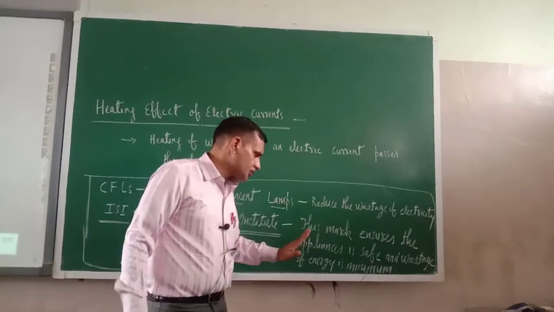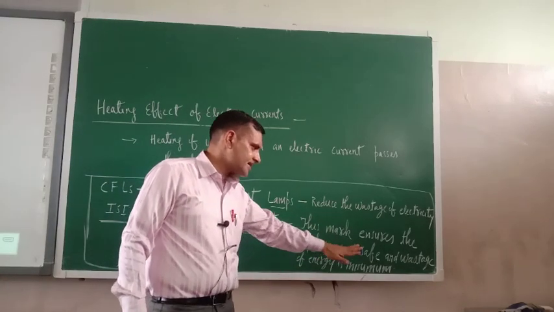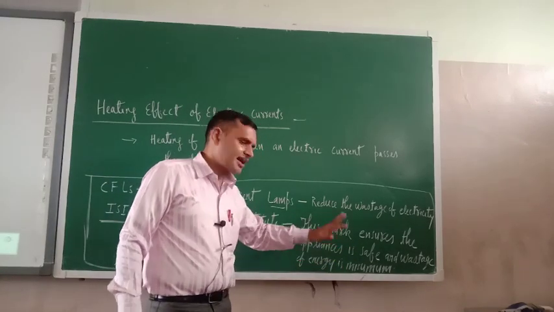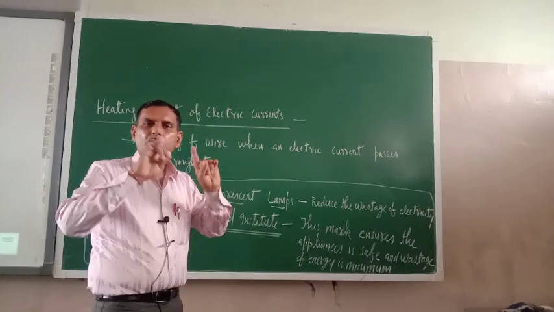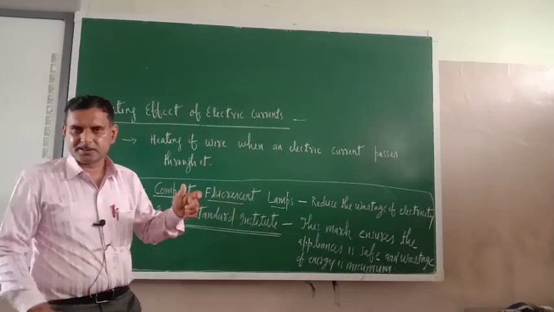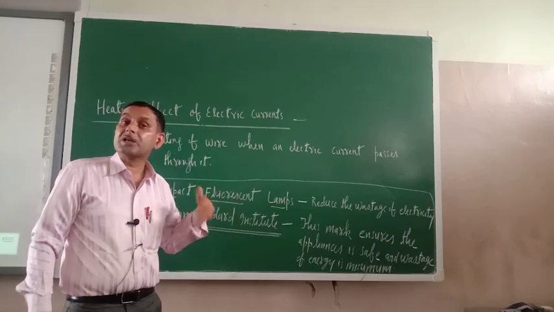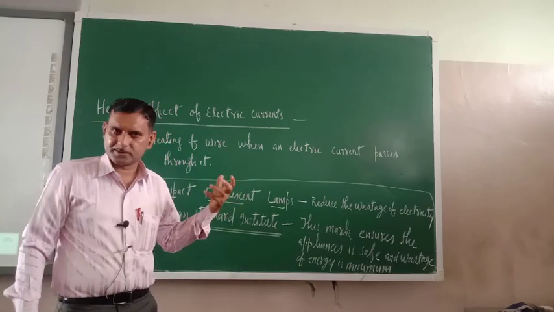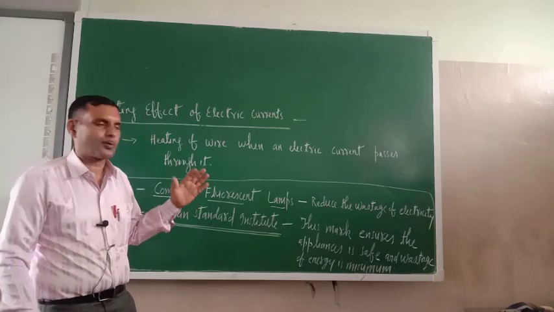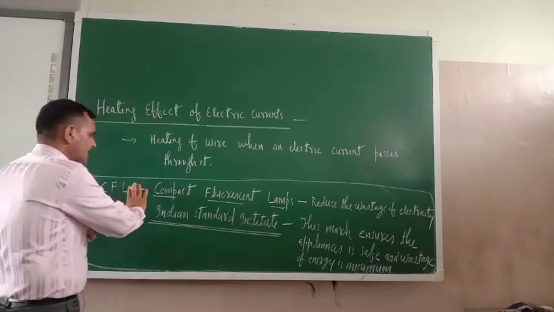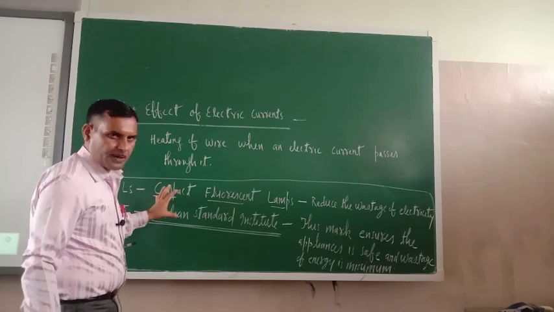This mark ensures that the appliance is safe and wastage of energy is minimum. So we should not purchase things without the ISI mark, because they ensure the quality of the product. These are the things which are given in the box of the NCERT book.